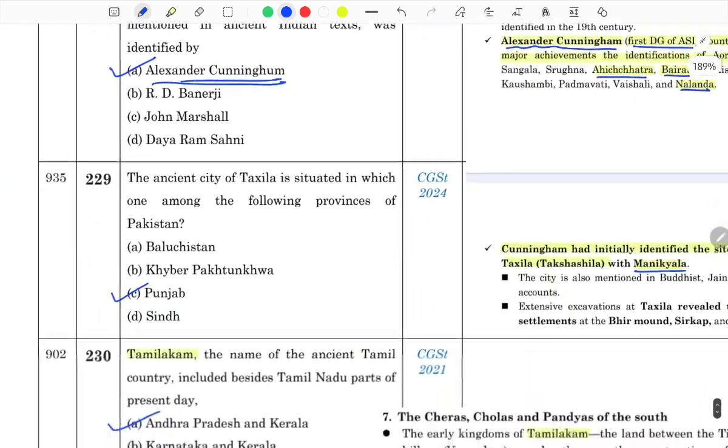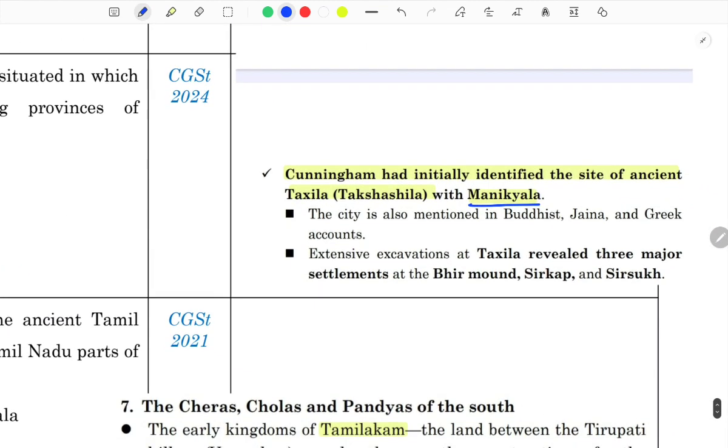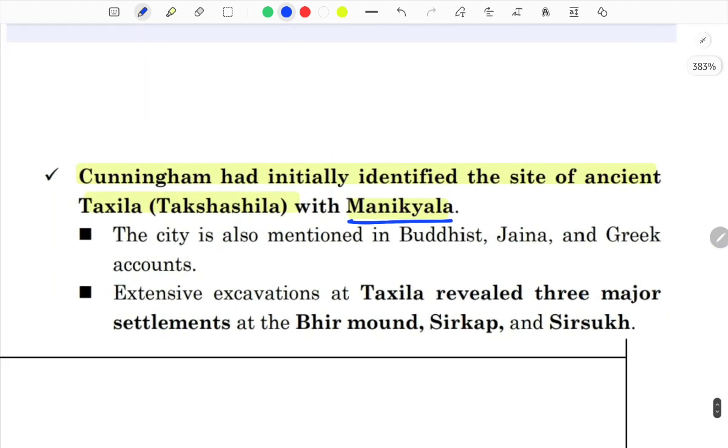And the other question was, the ancient city of Takshila is situated in which one among the following provinces of Pakistan? Answer is your Punjab. Now keep this in mind. You can get this question based on the previous year's Takshila in a different manner, because if they asked you on Dhanya Kataka, located in which state, which region it was, your Andhra.